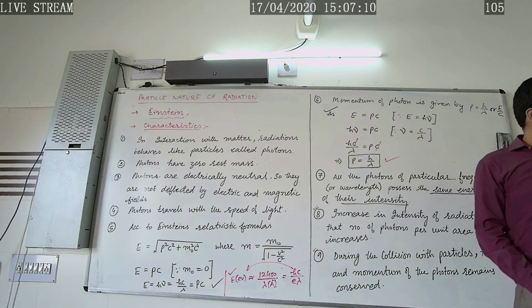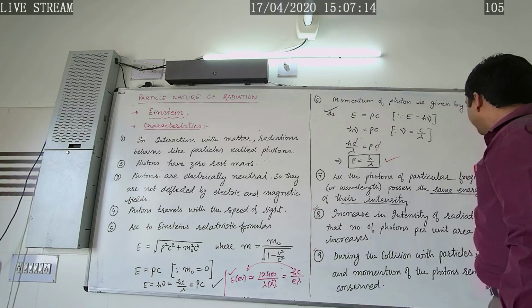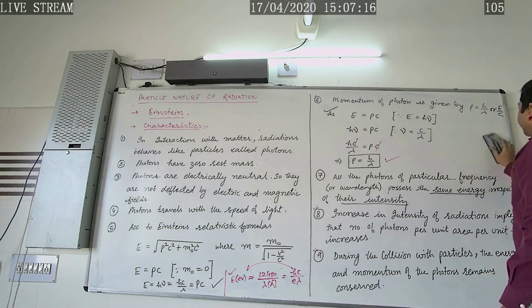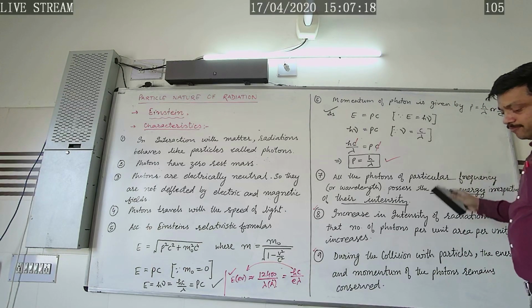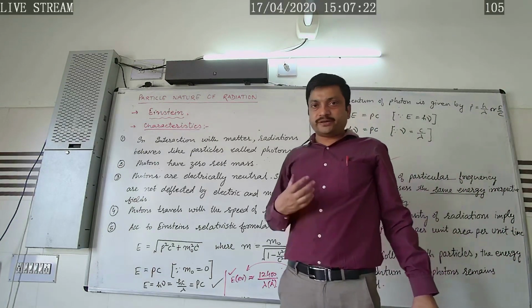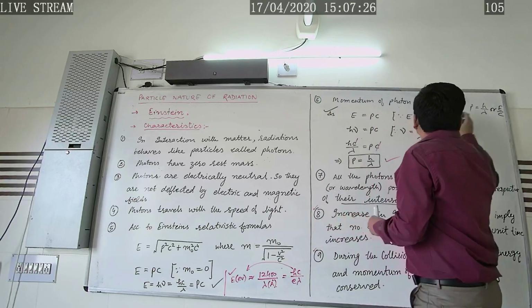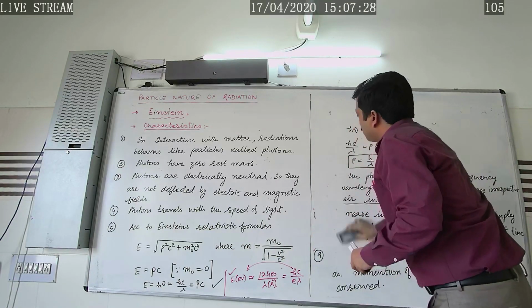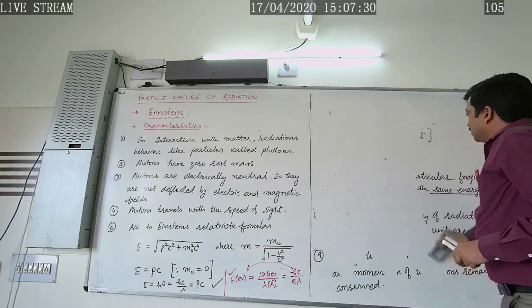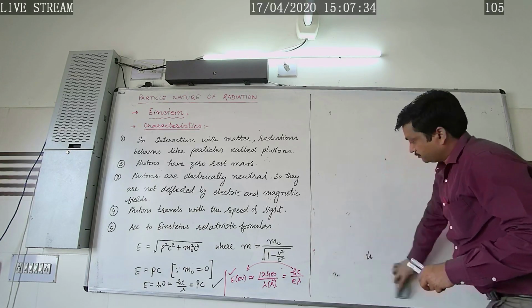Now, let's study the next topic, that is Einstein's photoelectric equation, and how Einstein was able to explain the laws of photoelectric emission by introducing this concept. So we are now going to study Einstein's photoelectric equation.